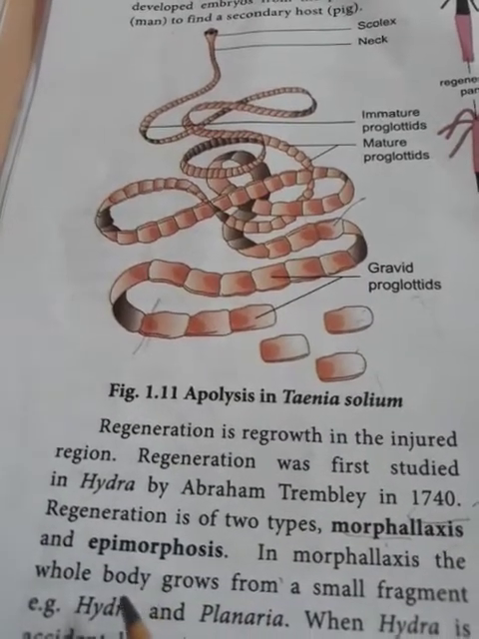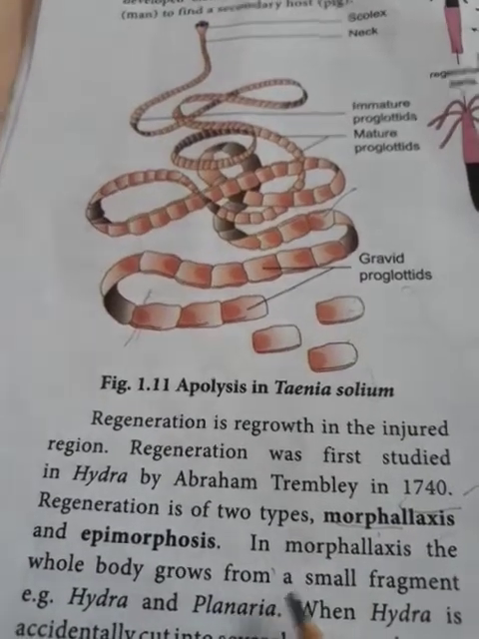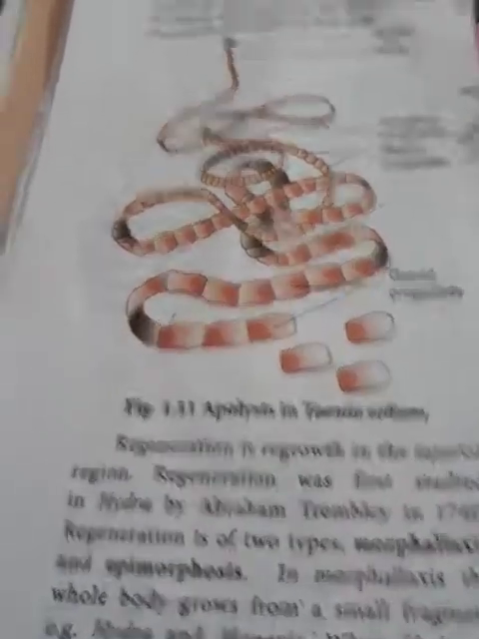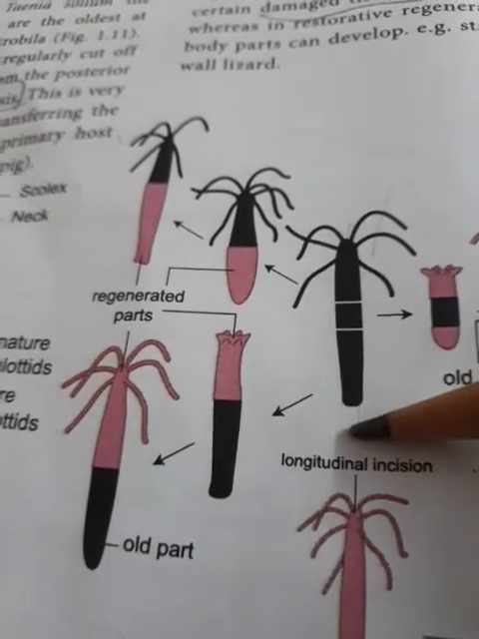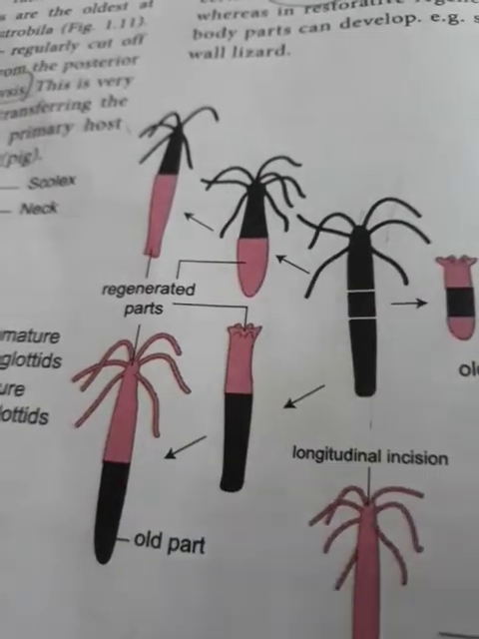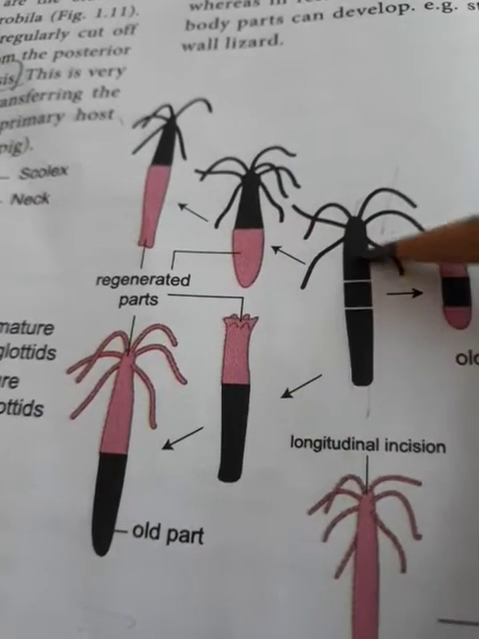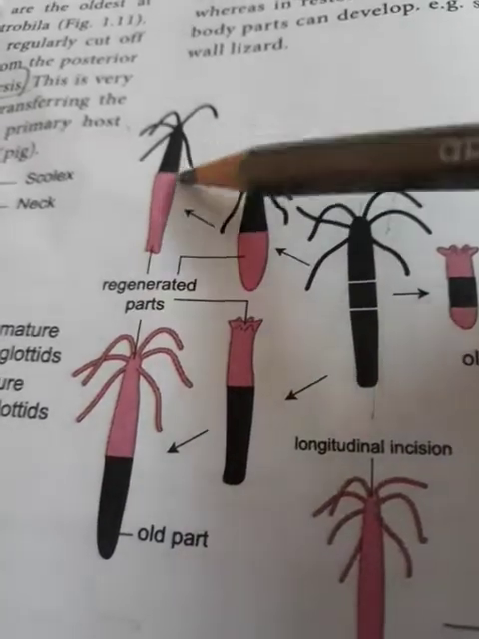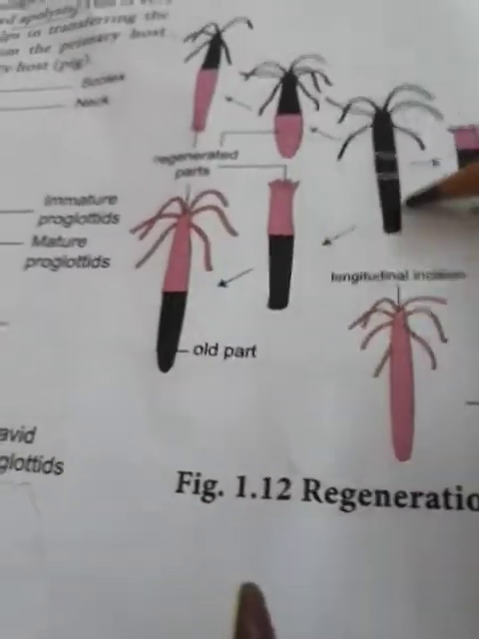Morphallaxis is the type of regeneration when the whole body grows from a small fragment. Example, Hydra. I will show you the example. Here this is the Hydra body: the upper part, middle part and the lower part. If any part is cut accidentally or for some other reason and separated from the other parts, each part can develop the whole body. The middle part can develop the whole animal body. The lower part can develop the whole animal body.